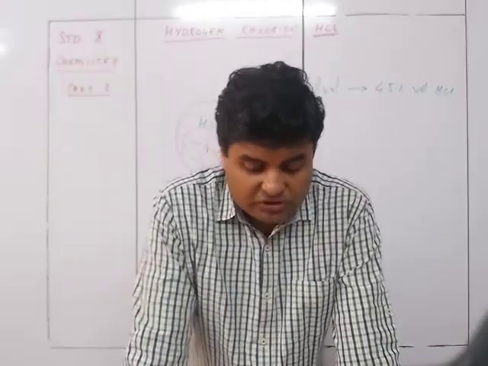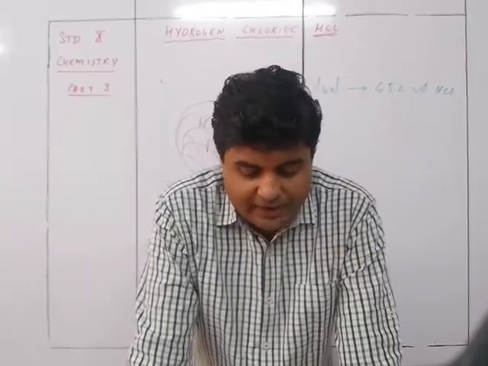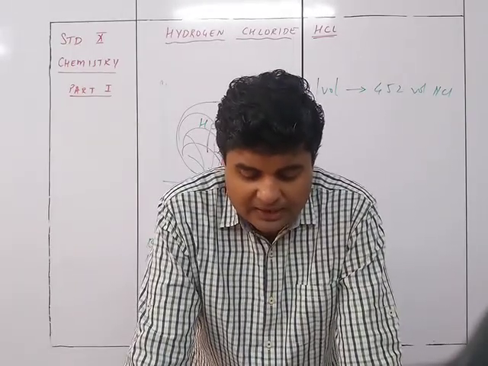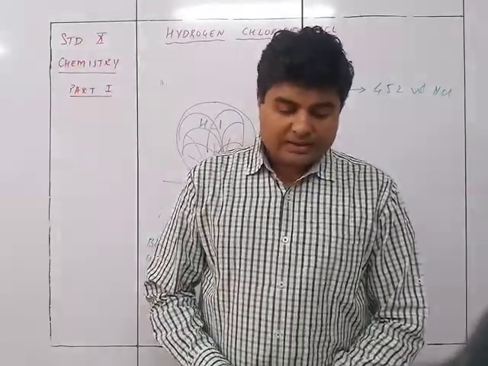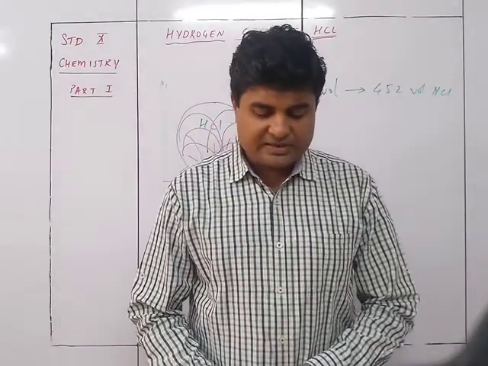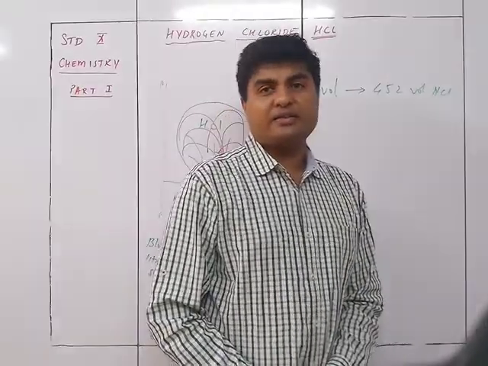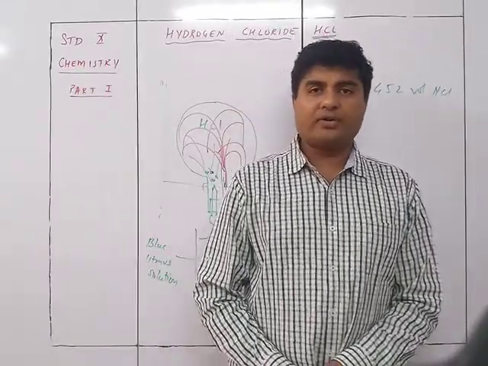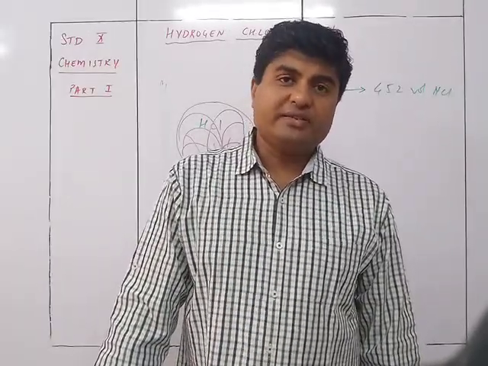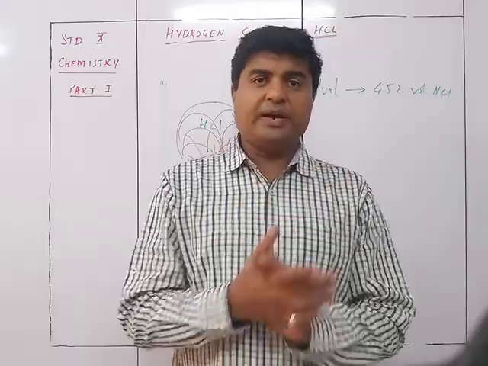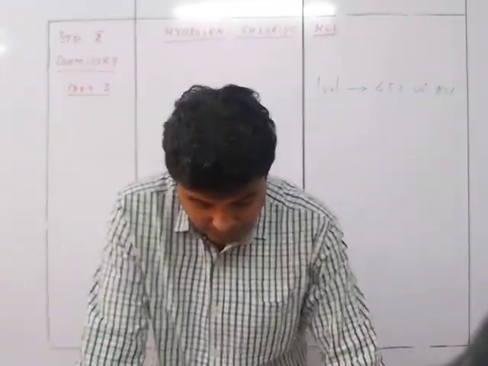Action of litmus: of course it is acidic in nature, hence moist blue litmus turns red, orange turns pink, phenolphthalein stays colorless, and in alkaline medium phenolphthalein goes from pink to colorless. Thermal dissociation: hydrogen chloride dissociates into hydrogen and chlorine on heating over 500 degrees Celsius. Up to 500 degrees Celsius it is not going to decompose, but above 500 degrees Celsius, hydrogen chloride will dissociate into hydrogen and chlorine.